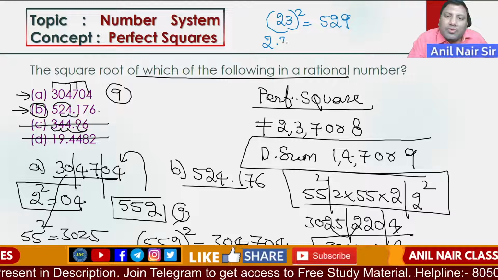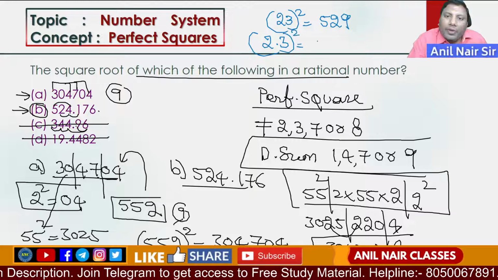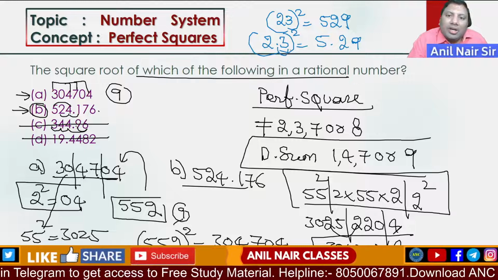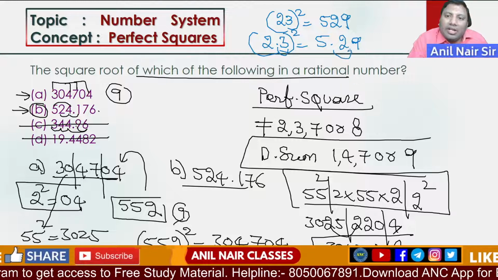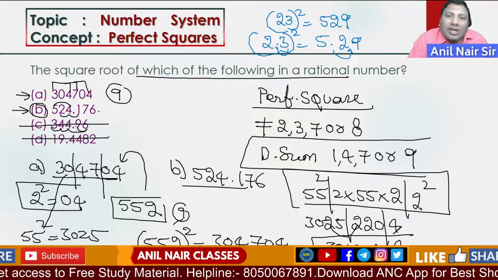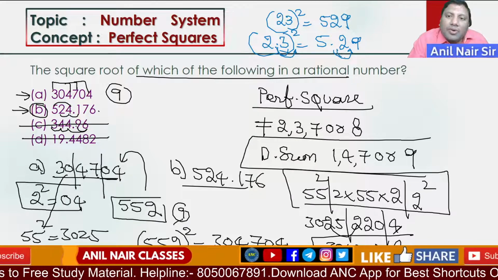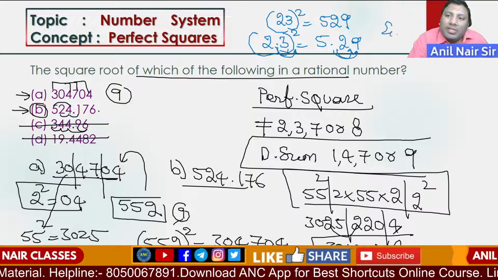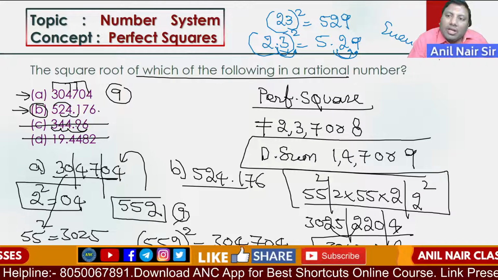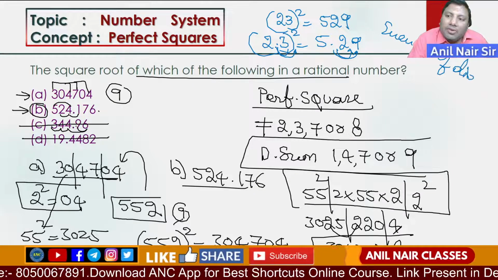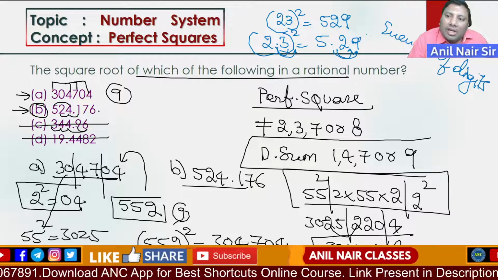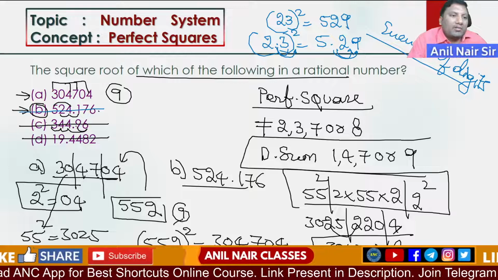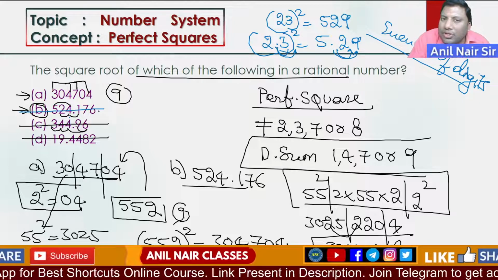2.3 whole square will be 5.29. That means if there is 1 digit after the dot, there will be 2 digits after the dot on squaring. If there are 2 digits after the dot, on squaring I will get 4 digits. That means after the dot, an even number of digits will be there. If there are an odd number of digits after the dot, this is not possible. That also can be done.